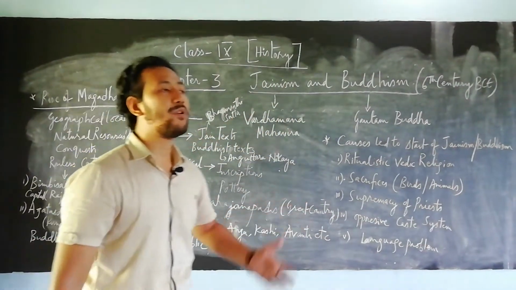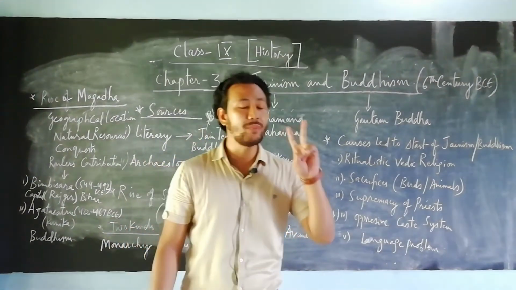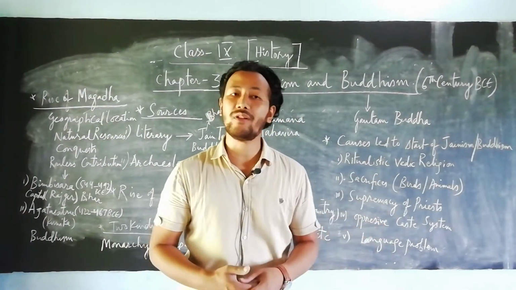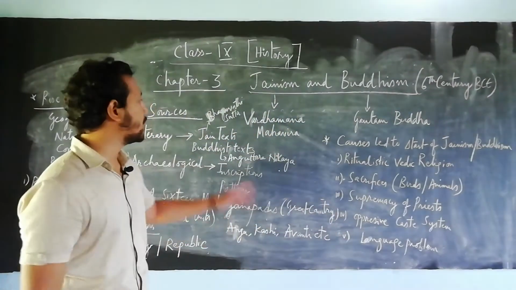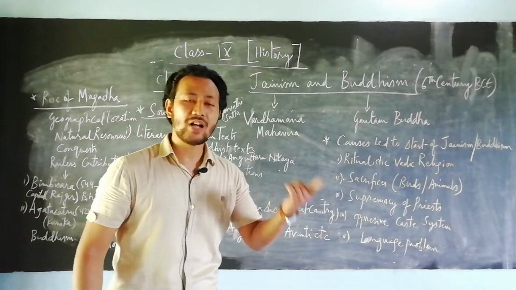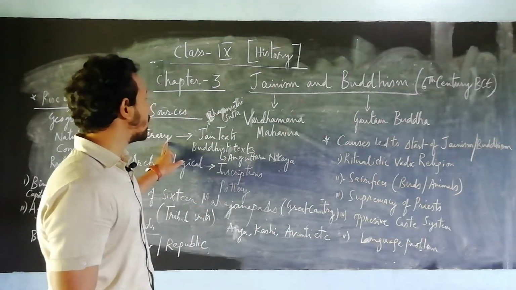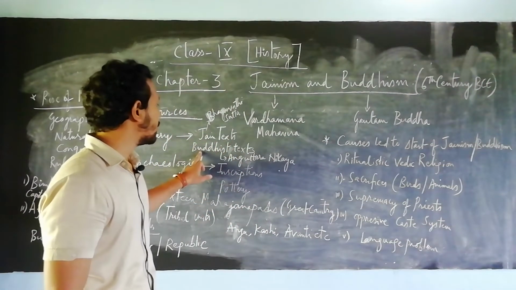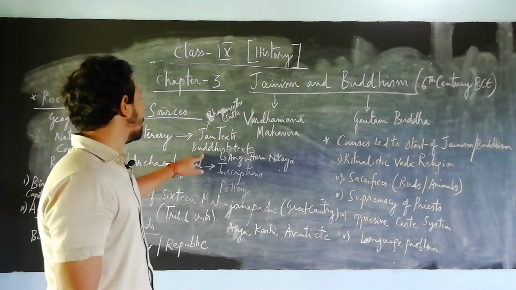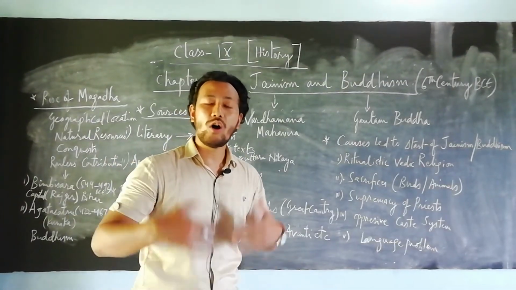So whenever we study any chapter about ancient history, we mostly see that there are two types of sources which play a very vital role in giving us information as well as a vivid idea. In the first, we see the literary sources. In the literary sources, we normally see poems, dramas, and plays written by different authors or writers. Among the Jain texts, we mainly focus on the Bhagavati Sutta, and among the Buddhist texts we see the Anguttara Nikaya, which played a very important role in giving lots of information.